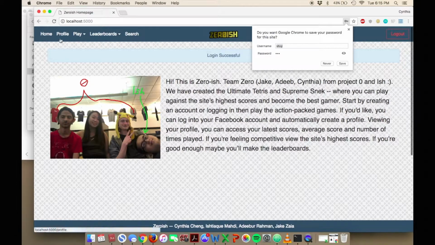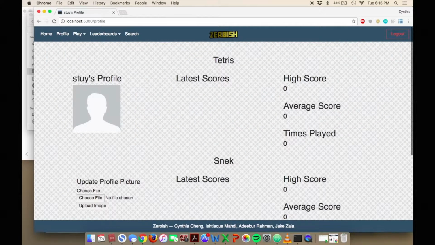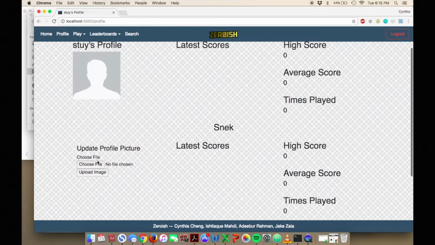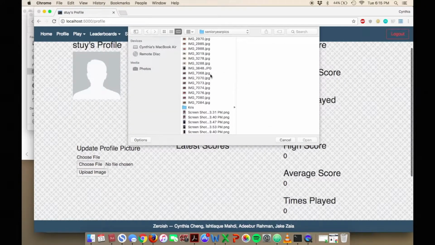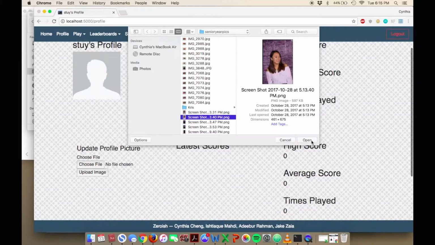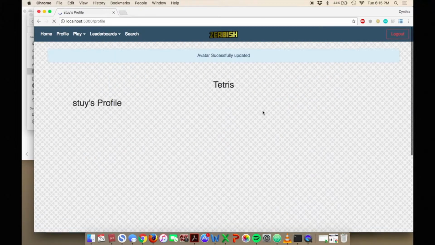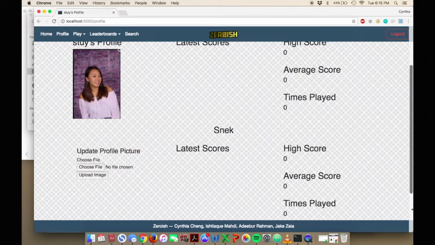Now, if you log in, you can go in your profile, and you can see your username is right here in the top left corner, Sty's profile, and you can update your profile picture if you'd like. So, choose a file. I'm going to use one of my old pictures, and just upload the image. Now you can see our profile is automatically updated.